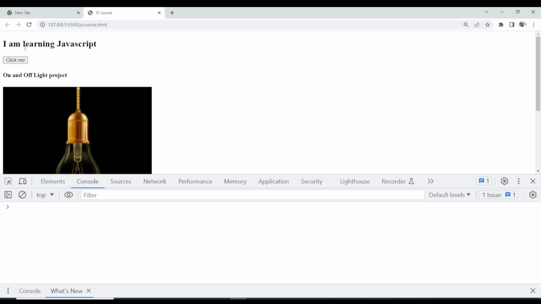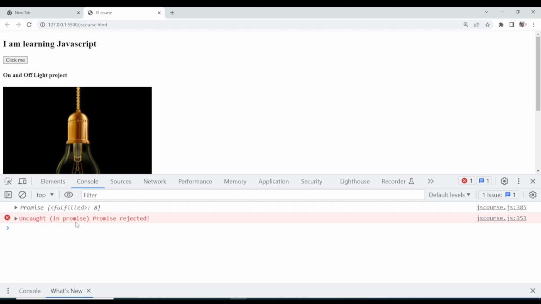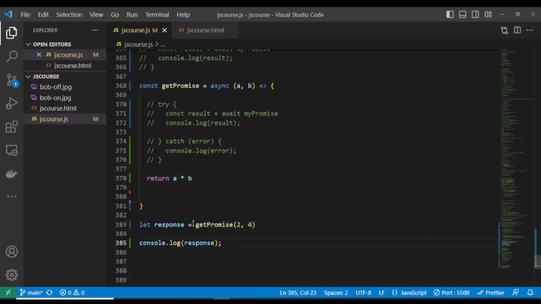Let me clear this again. It's returning a promise. Look at it. And we have the rejection. It's returning a promise because this is a promise here. Don't mind this. This is our first promise that is returning this one. But this is a promise from that console log. So if you have to access the response of this, you don't have to pass it into that variable.